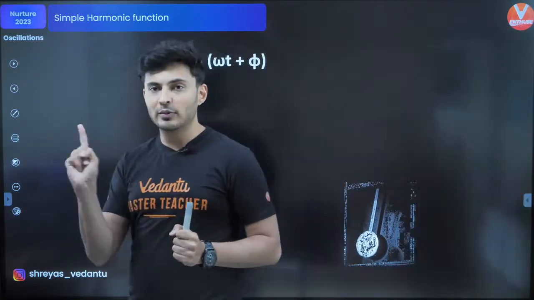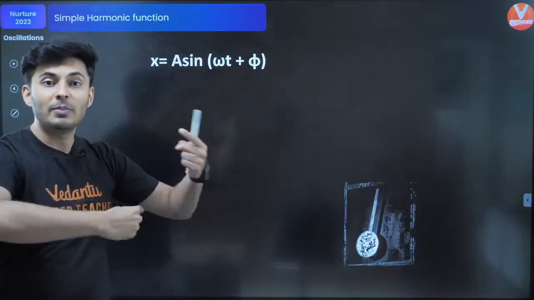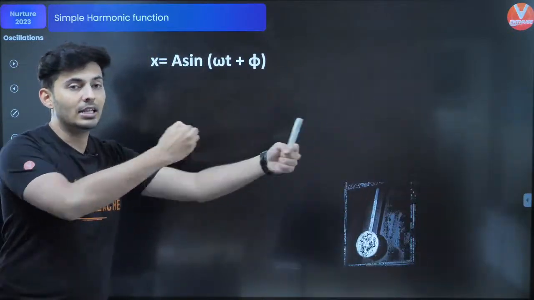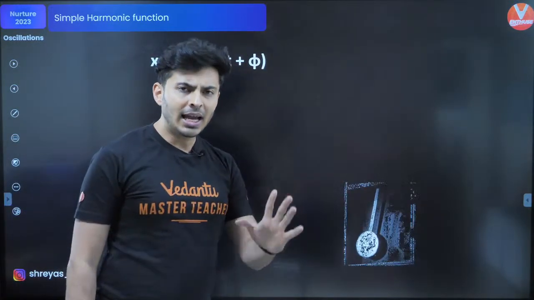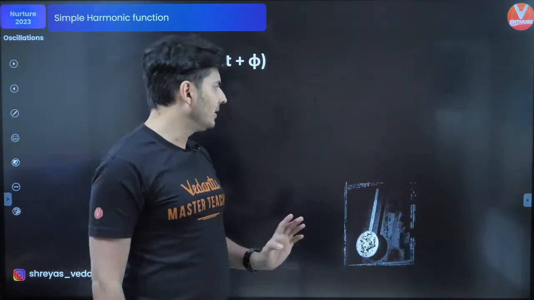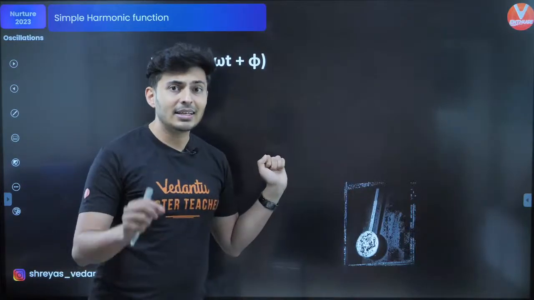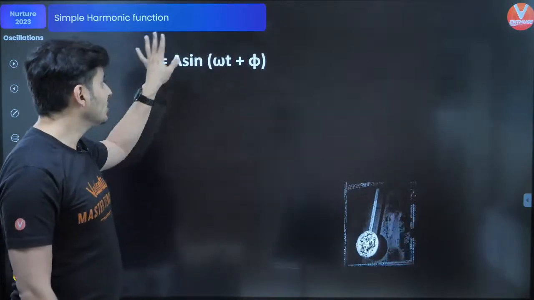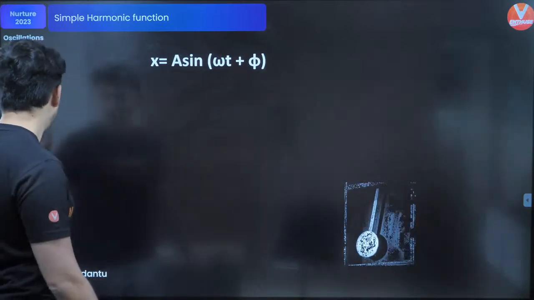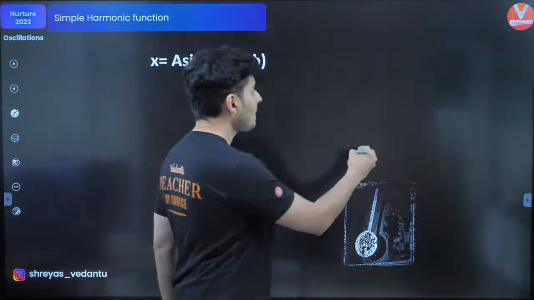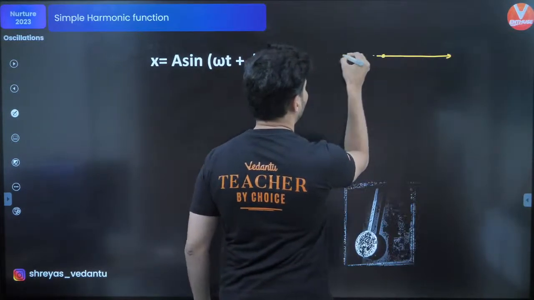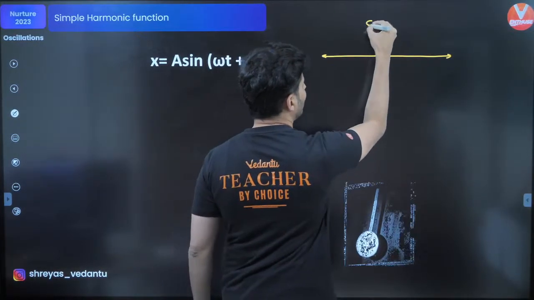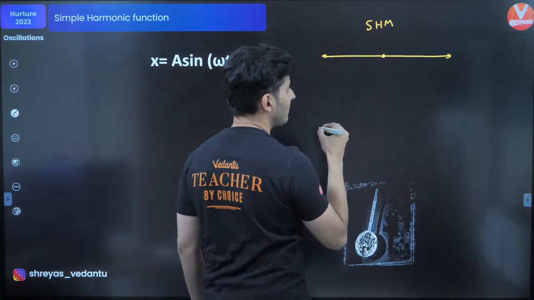That means it is to and fro motion, and the motion repeats itself after fixed intervals of time, which we call the time period. And the motion of that particle is represented as a function of time. Because think about it, imagine you have a particle moving back and forth like this. It is performing a simple harmonic motion.